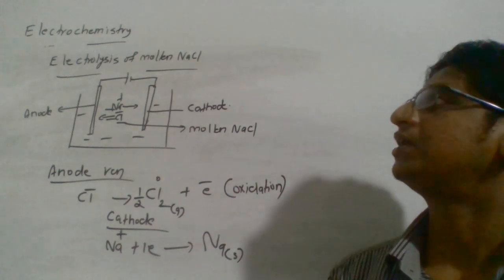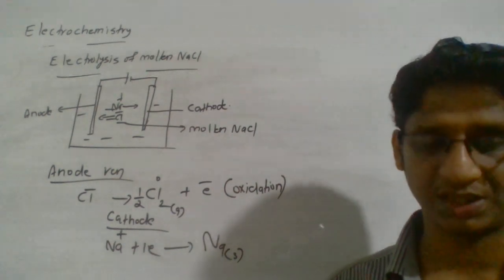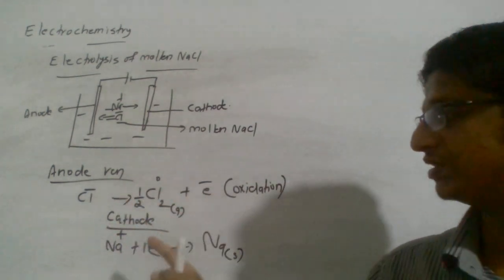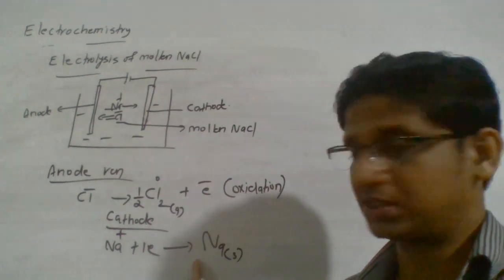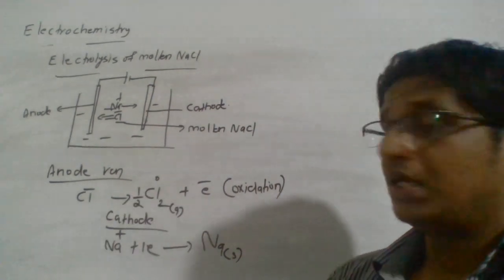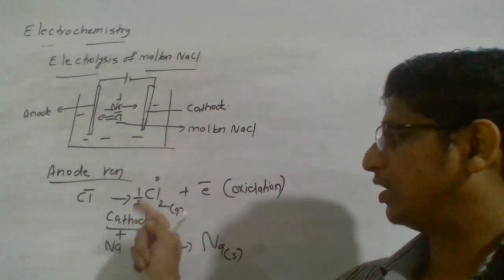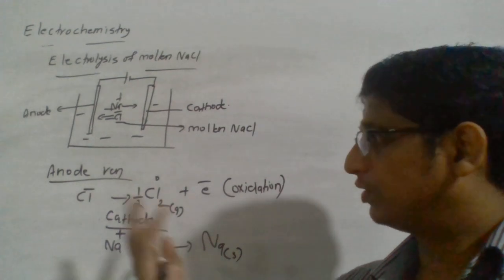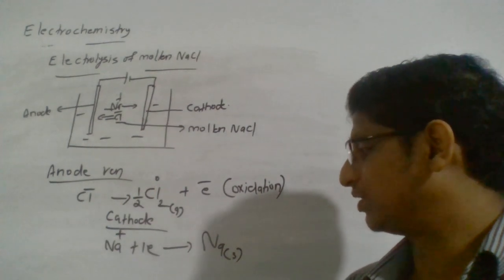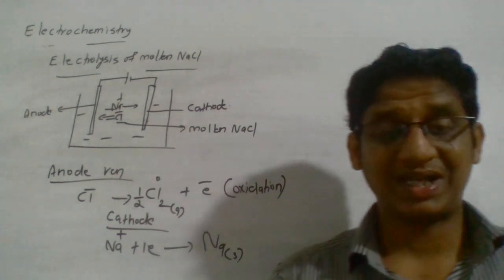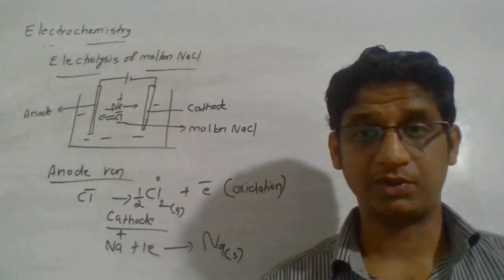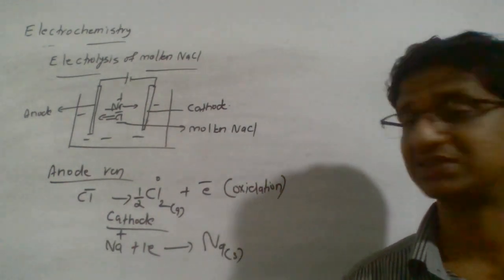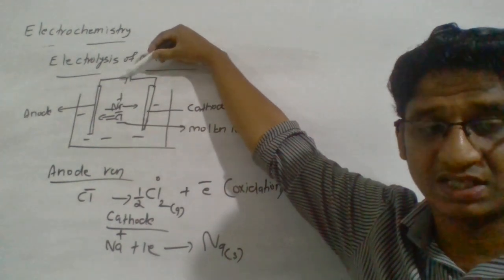How? If you carry out electrolysis of molten NaCl, that is one of the ways. Okay, there are several methods. In one method, molten NaCl is electrolyzed. Then you will see sodium metal gets deposited at the cathode, while at the anode the chloride ion is oxidized to chlorine gas. So you get chlorine gas at the anode and sodium metal deposited at the cathode. That is the basic way you can understand the electrolytic cell. If you understand this, it gives you a fundamental idea of what is happening in an electrolytic cell. One of the first conditions is that an external electric current is required.